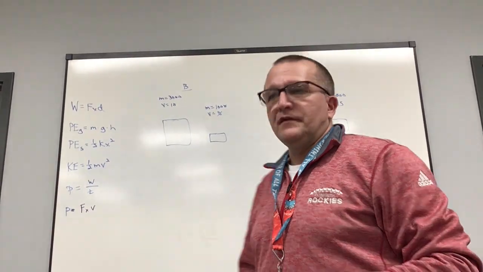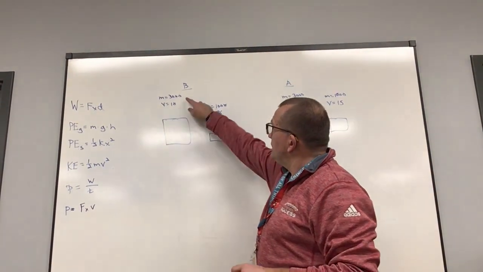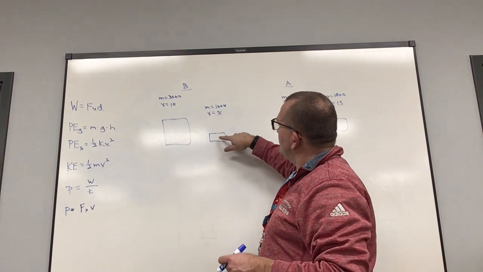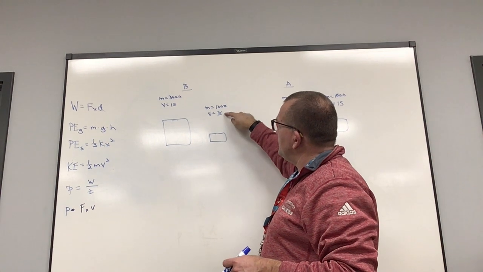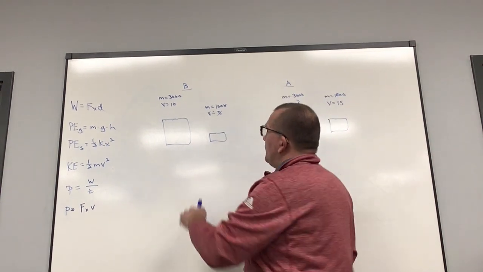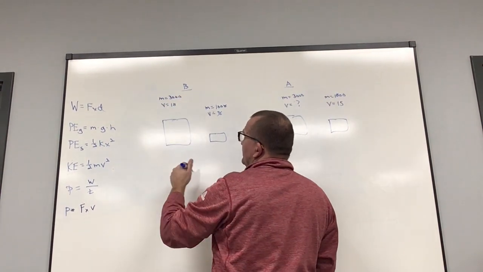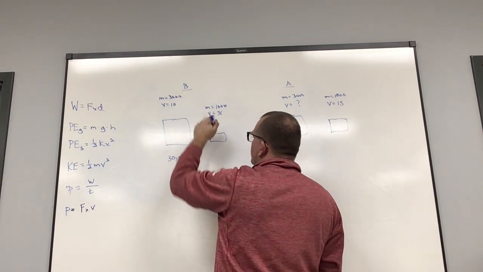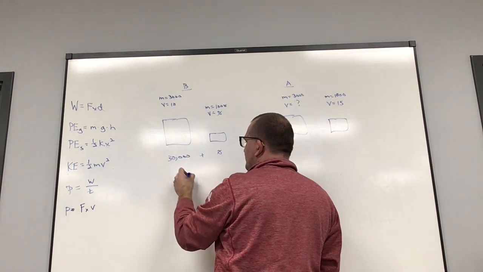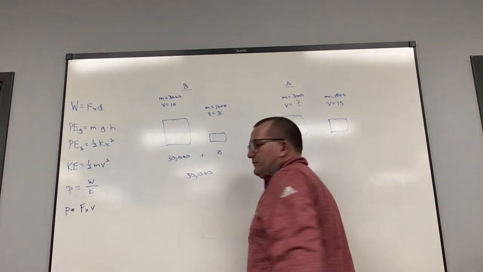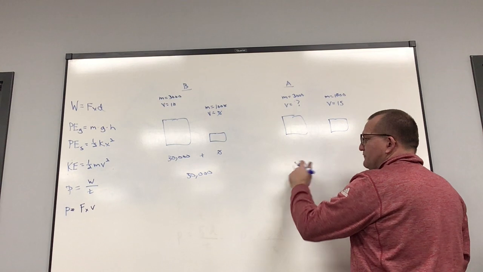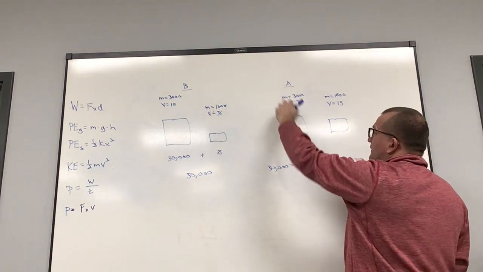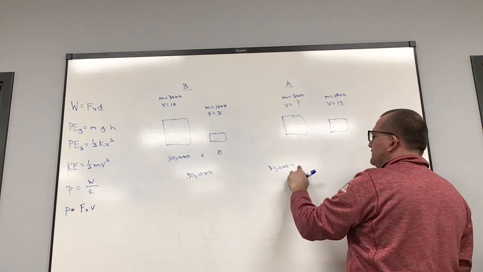All right, so we've got a truck, 3,000 kilograms, 10 meters per second velocity. Car, 1,000 kilograms, 0, so it's not moving. So momentum is just going to be 3,000 times 10, 30,000. This momentum is 0. Add those together. Before the collision, momentum is 30,000. Momentum after the collision will also be 30,000.